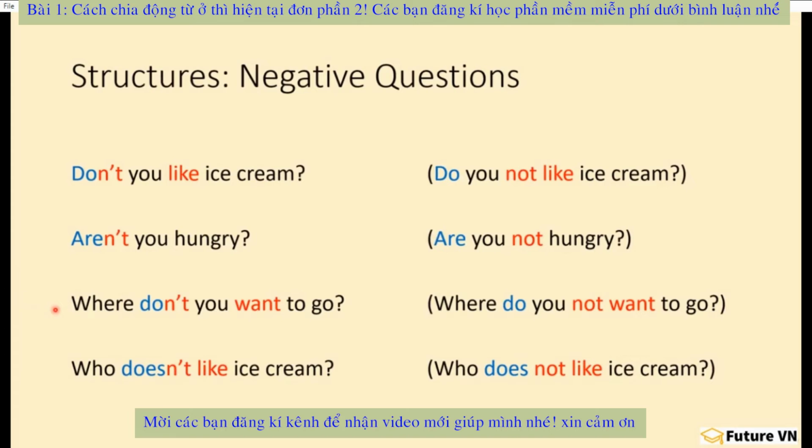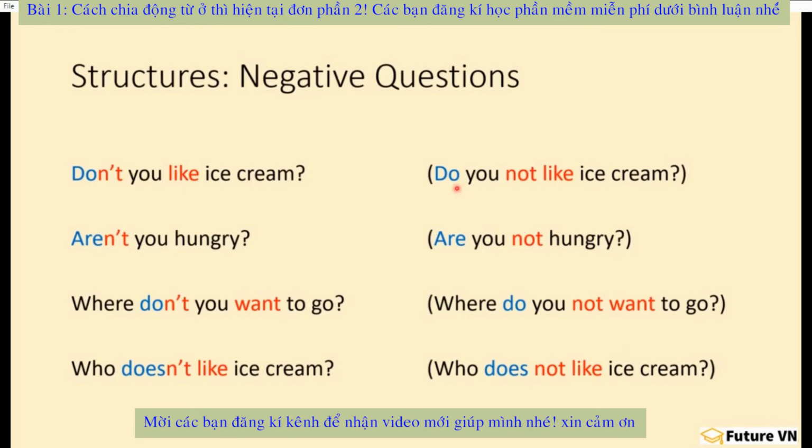Where don't you want to go? Which is a contracted form of, where do you not want to go? Who doesn't like ice cream? Which is a contracted form of, who does not like ice cream? So, not all questions are positive. You might want to ask someone a negative question. And this is how we do it.